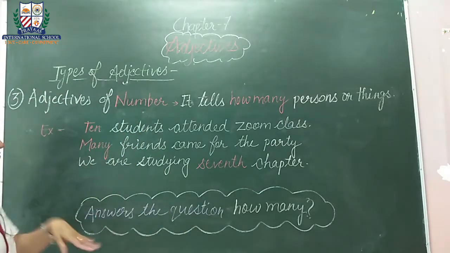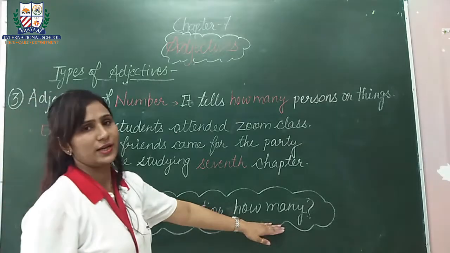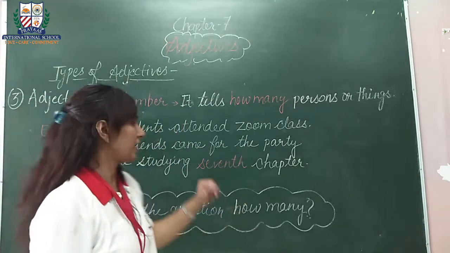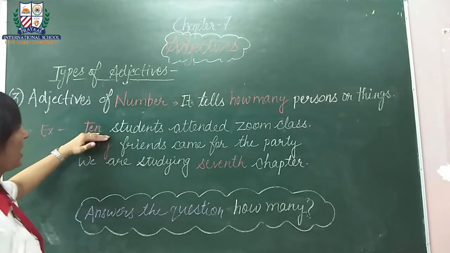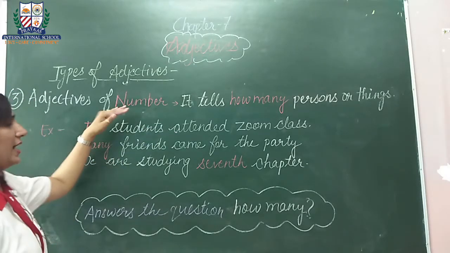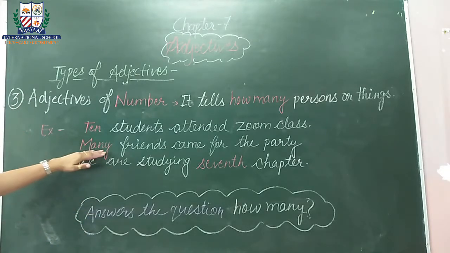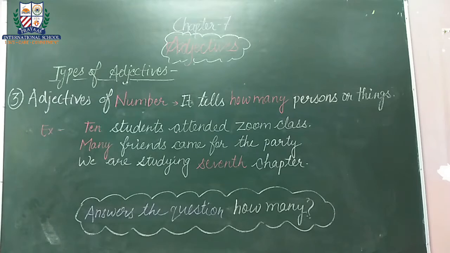So in conclusion, we got to know that adjective of number answers the question how many. Suppose if we ask how many students attended the Zoom class, the answer was 10. So 10 is our adjective of number. Many friends came for the party. How many? Many friends. Okay. So now we will study the next type of adjective.